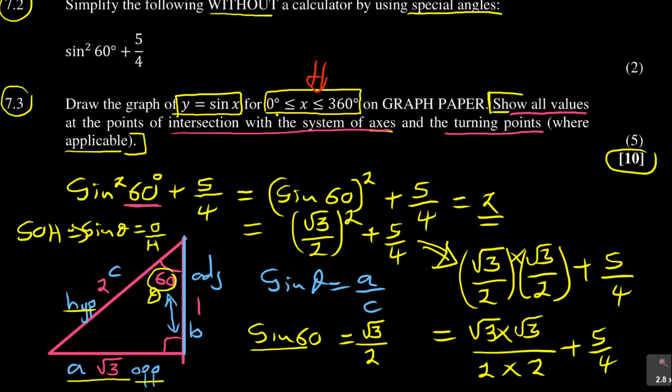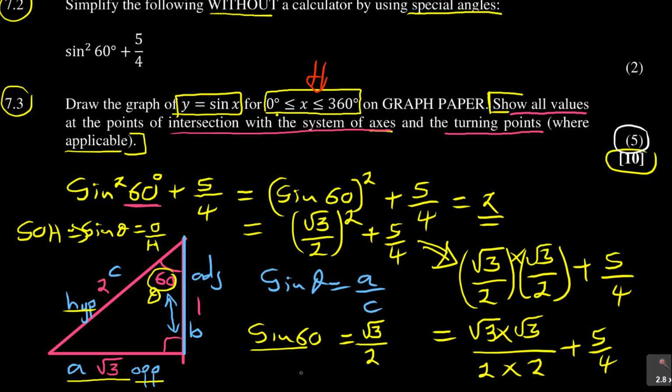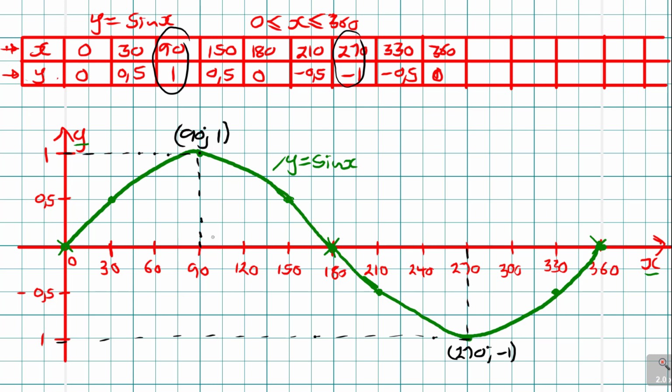So this is how you get the 5 marks. It's very important, 5 marks, but you need to show everything that they want. If you feel a bit of unease on this part which says intersection with the system of axes, what you can do here, you can also come here and say this is 0, 0, still allowed, and then this is 180, 0, and this is 360 in coordinate form and 0.